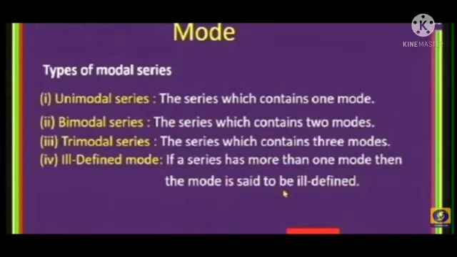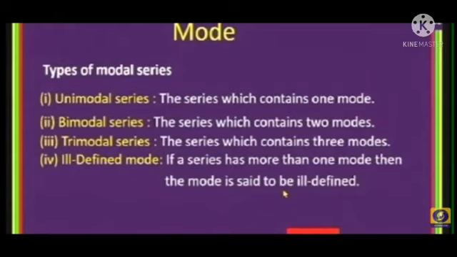Types of modal series. The first one is unimodal series. What is meant by unimodal series? The series which contains one mode. The second one is bimodal series, the series which contains two modes. Trimodal series, the series which contains three modes.